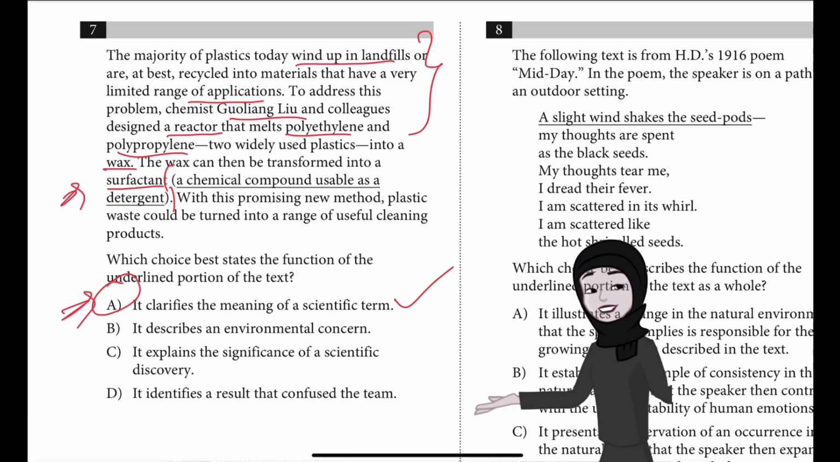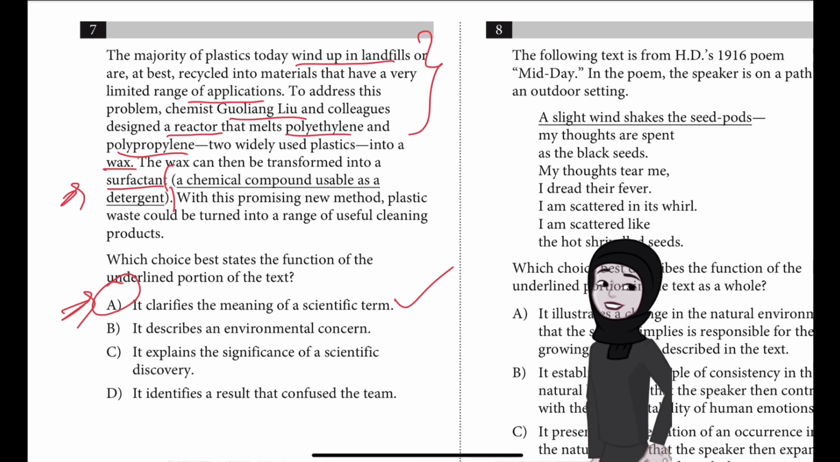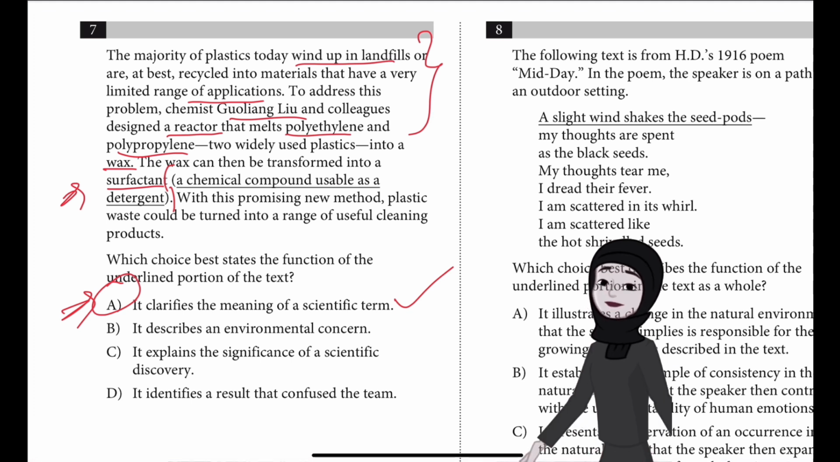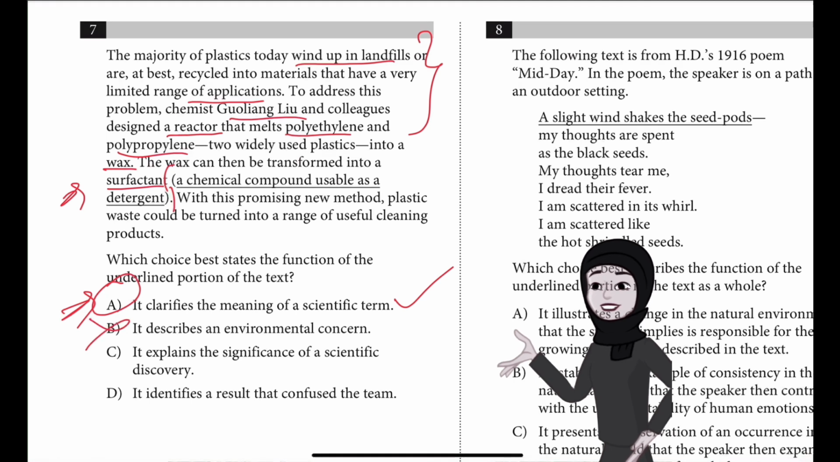Choice A is the best answer because it most accurately describes how the underlined phrase functions in the text as a whole. The text states that the wax produced by Liu and colleagues' reactor can be turned into a surfactant. The underlined phrase, which is set off with parentheses, then provides a definition for the term surfactant, explaining that it's a chemical compound that can be used as a detergent. Thus, the underlined portion of the text functions to clarify the meaning of a scientific term.